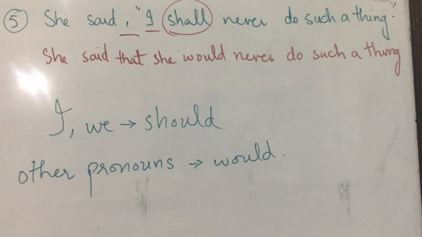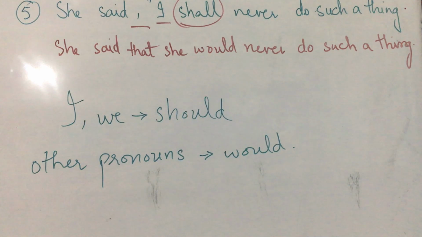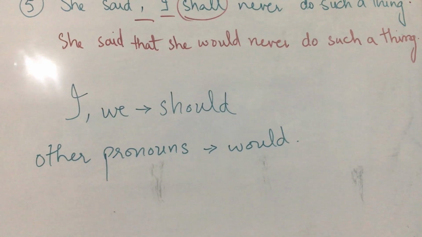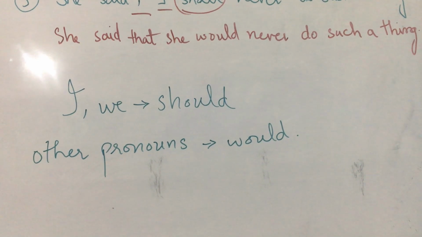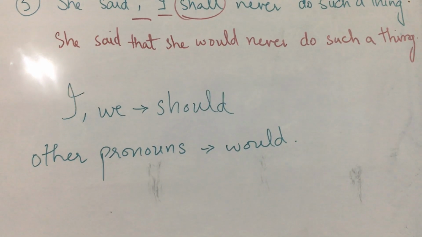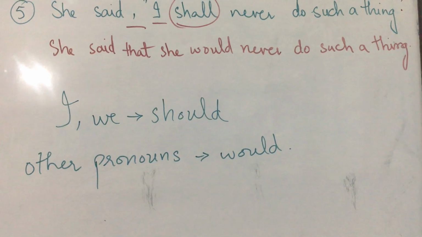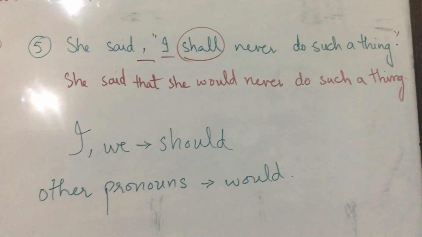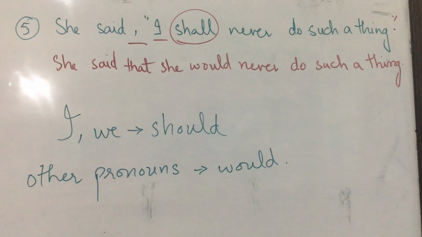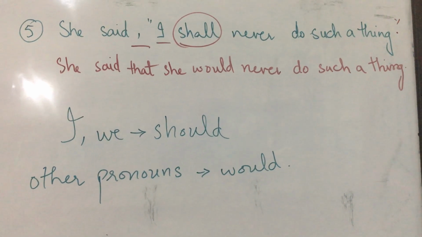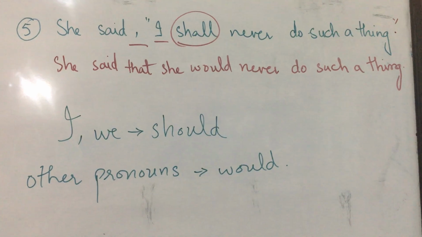So with the other pronouns, for example, they, he, she, it, and you, all of those pronouns would be used with would. So the sentence is, she said I shall never do such a thing. She said that she would. We are not going to use should, we are going to use would never do such a thing.